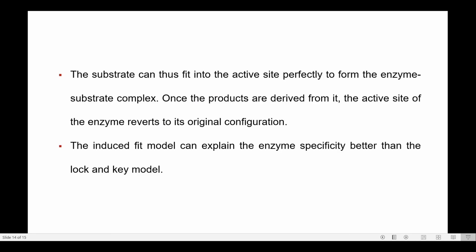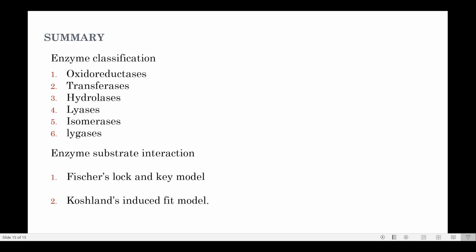So in this session, we have seen the classification of enzymes into 6 classes based on their action, and the models proposed for the mechanism of action between enzyme and substrate.